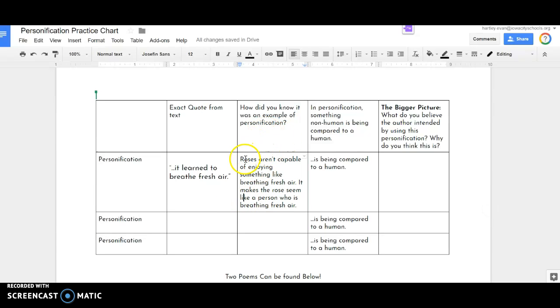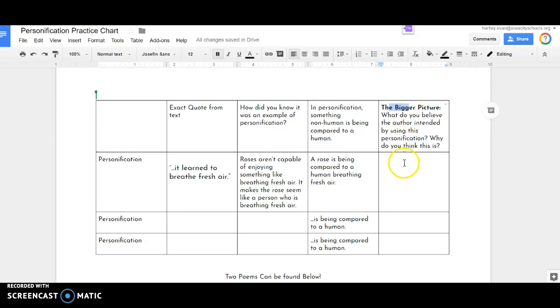How did I know it was an example of personification? Roses aren't capable of something like breathing fresh air. It makes the rose seem like a person who's breathing fresh air. So in this case, a rose is being compared to a human breathing fresh air. Remember on the pretest you did not have to fill this in because we didn't ask you to identify what two things are being compared, because in personification something's always being compared to a person. And then here's the most important part, the bigger picture.